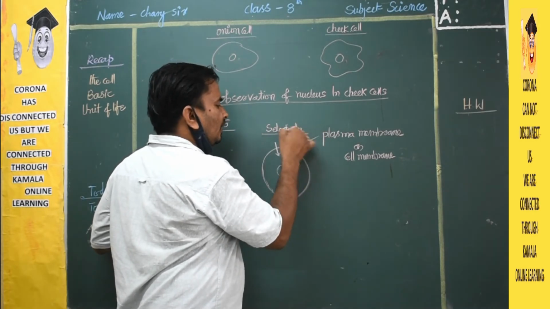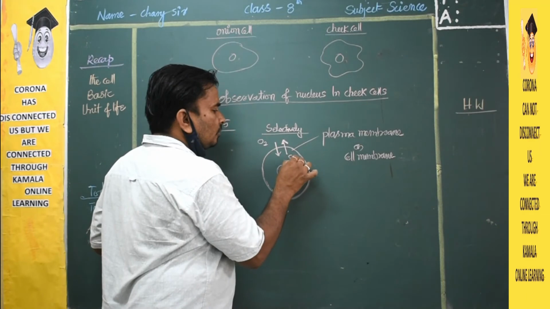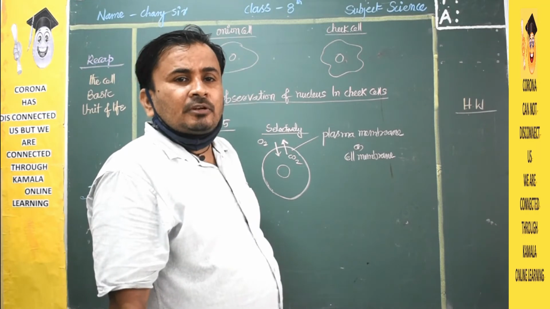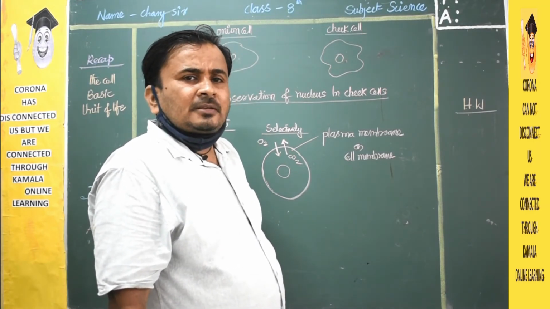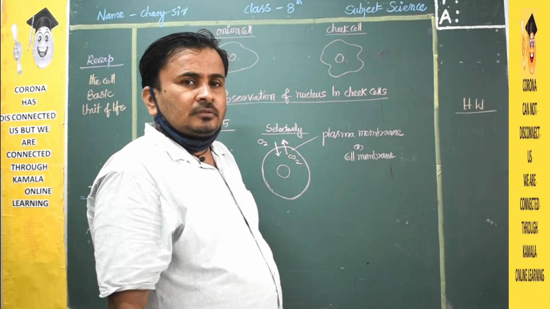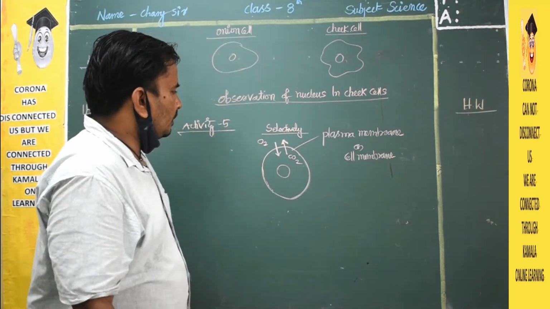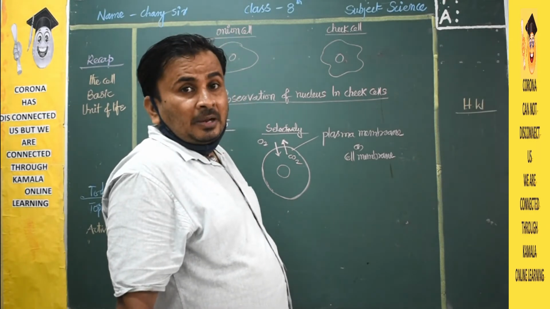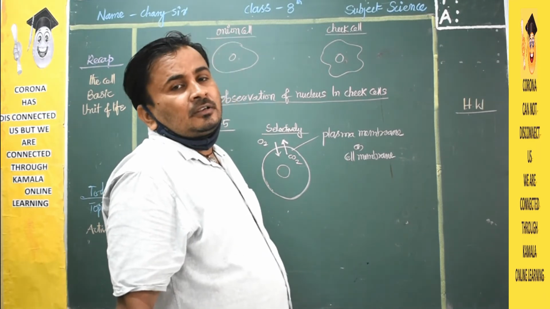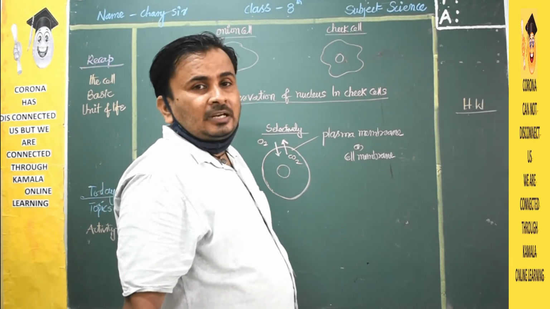Selectively, they will allow substances like oxygen. Oxygen will enter inside only. The carbon dioxide will go outside only. Some of the substances will go inside, some of the substances will go outside. Waste materials will go outside, useful materials will go inside. So the plasma membrane will allow useful substances into the cell, and the cell will throw out waste materials from its body through the plasma membrane. Clear children? Next.